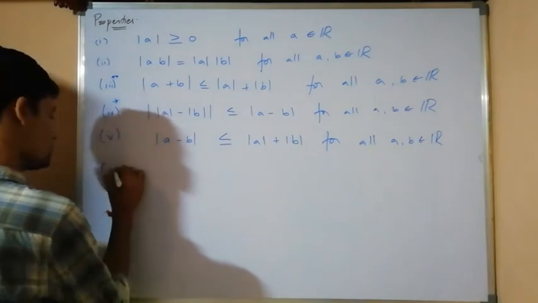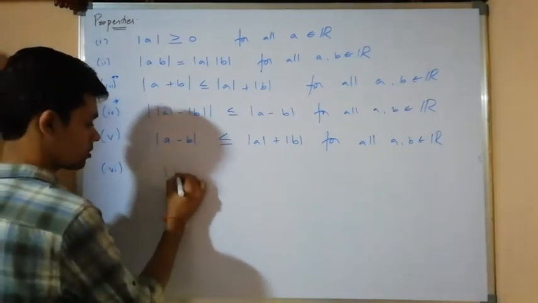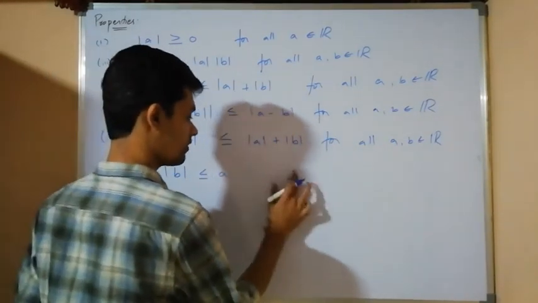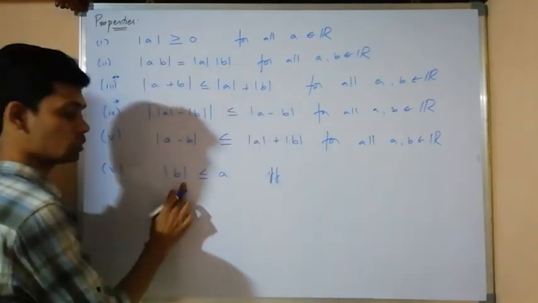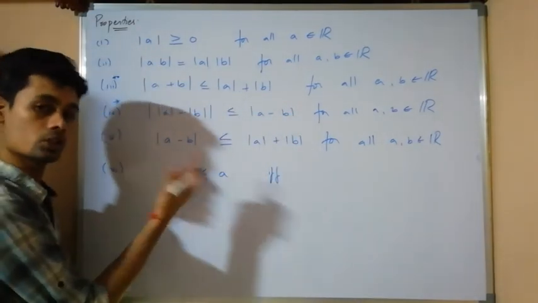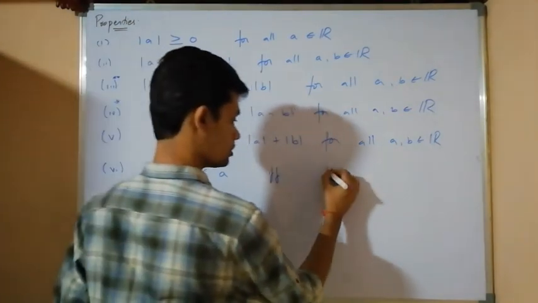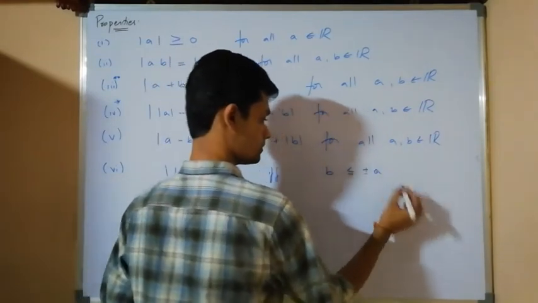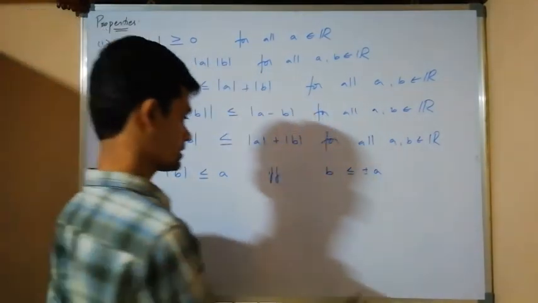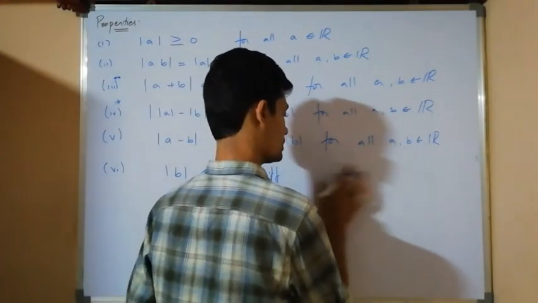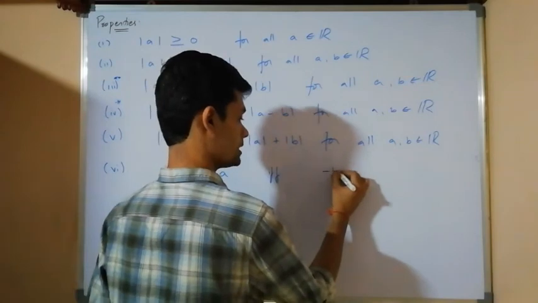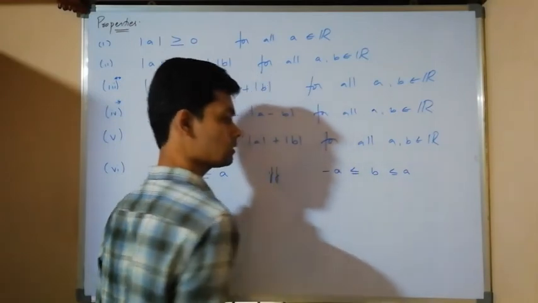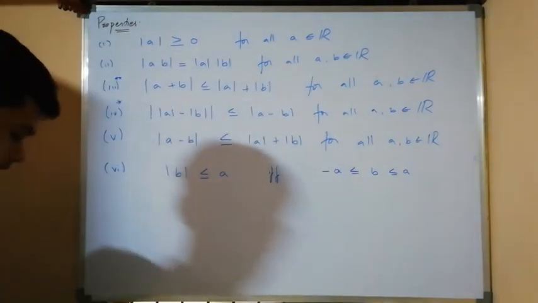Now, sixth property: modulus of B is less than or equal to A if and only if, when I remove the modulus, since I don't know whether it is positive or negative, it becomes plus or minus B. In this case, this can be written as minus A is less than or equal to B is less than or equal to A.